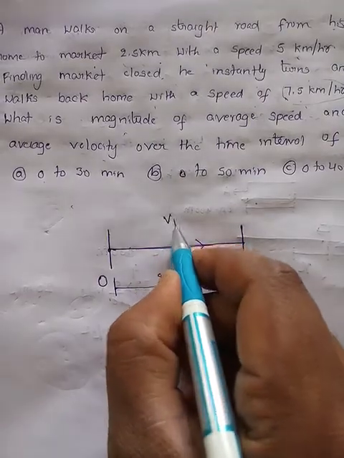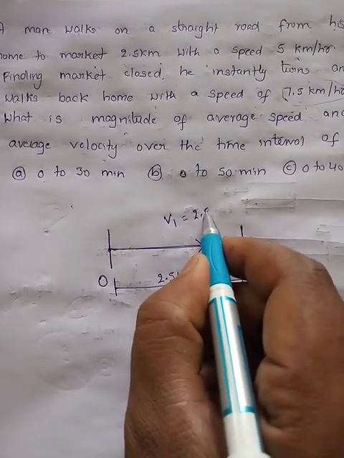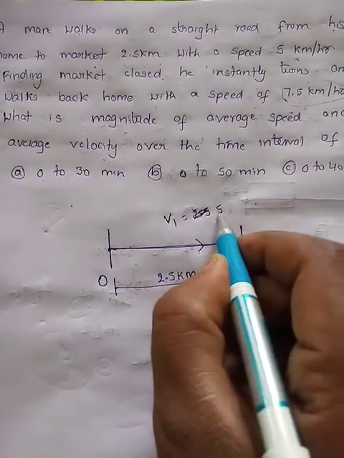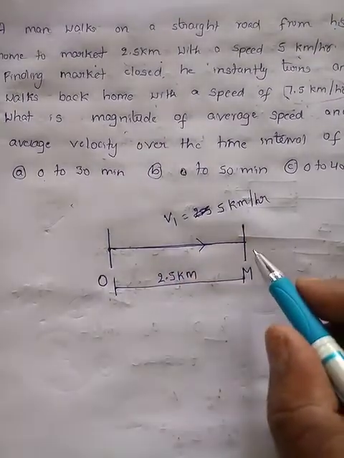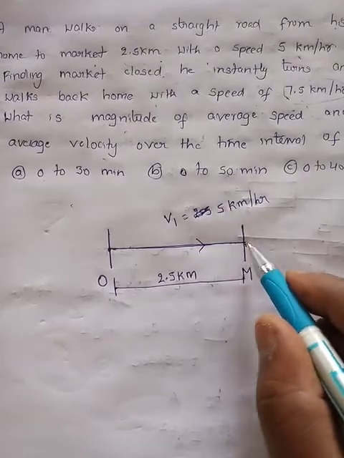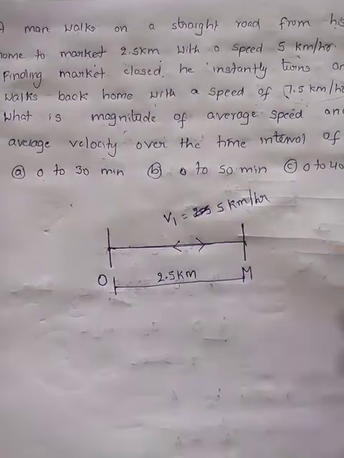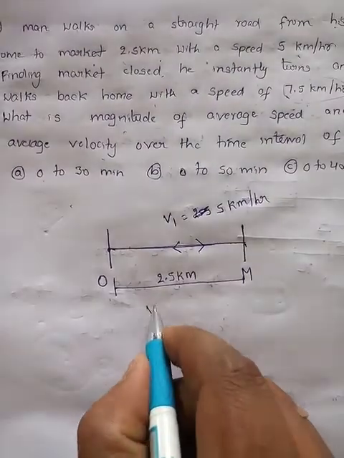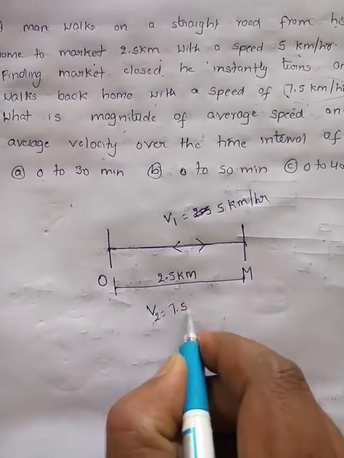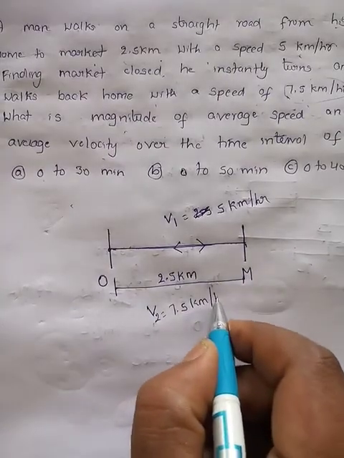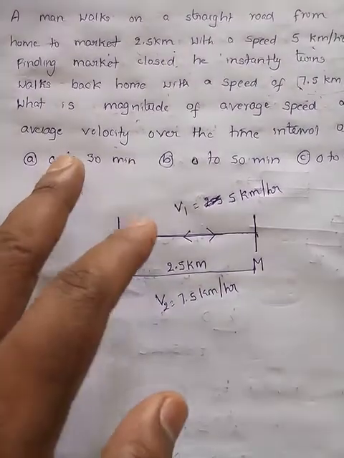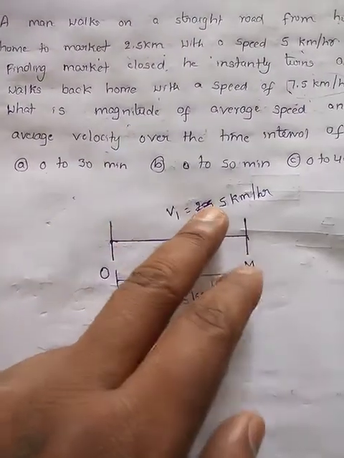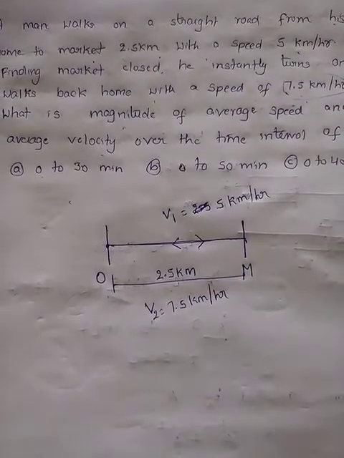While going to market, you went with a speed of 5 kilometer per hour. You reach the market, the market is closed, you instantly turn back and move towards home with a speed of 7.5 kilometer per hour. Now, they are asking your speed and velocity over a time interval of 30 minutes, 50 minutes and 40 minutes. Let us take that.